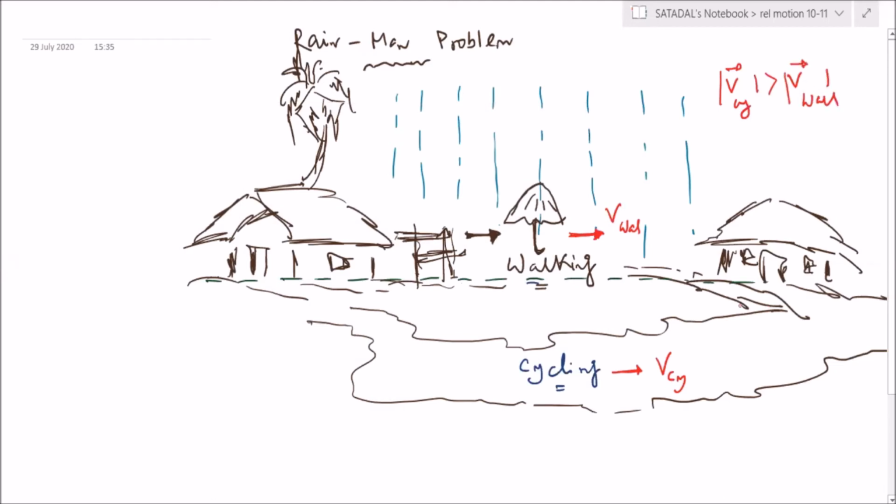Correct? Unless there is a legend like Usain Bolt, generally v cycling will be greater than v walking.